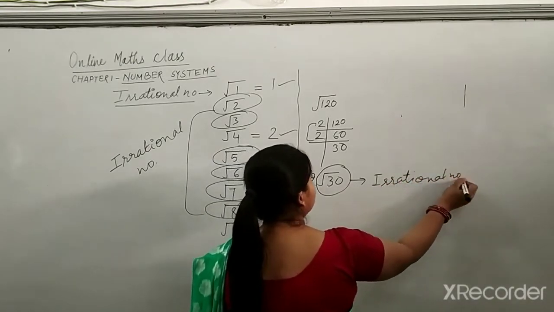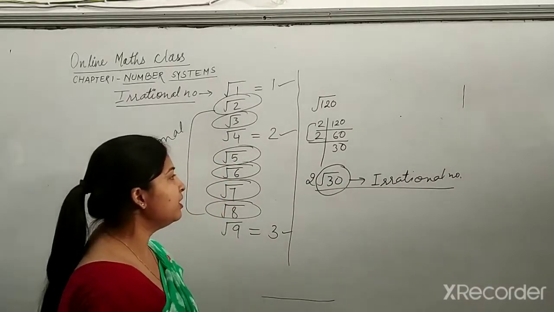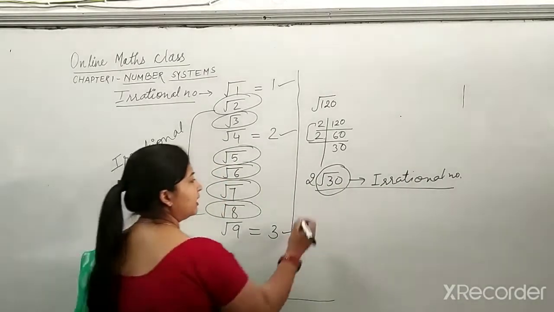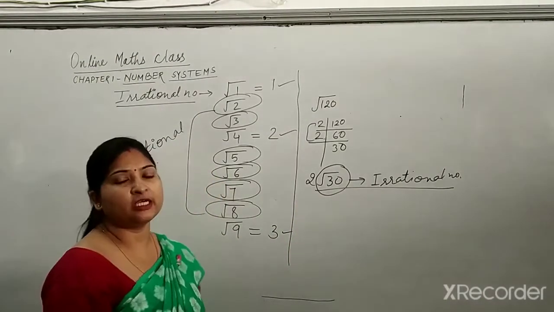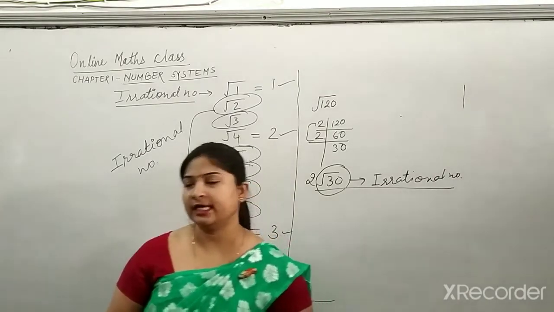So beta, in our syllabus there is the representation of these irrational numbers on the number line. Your topic is representation of irrational numbers on the number line.